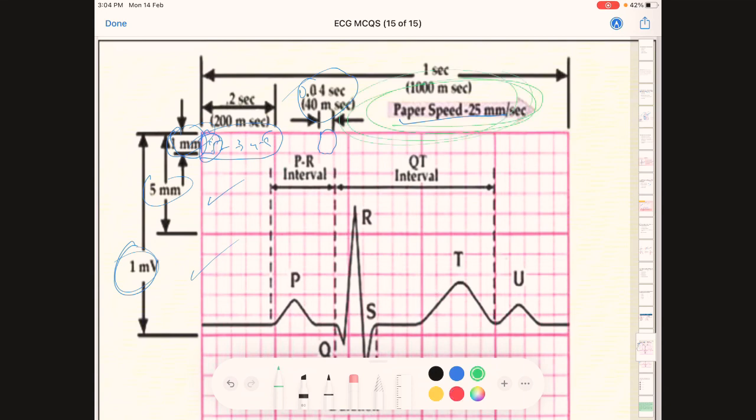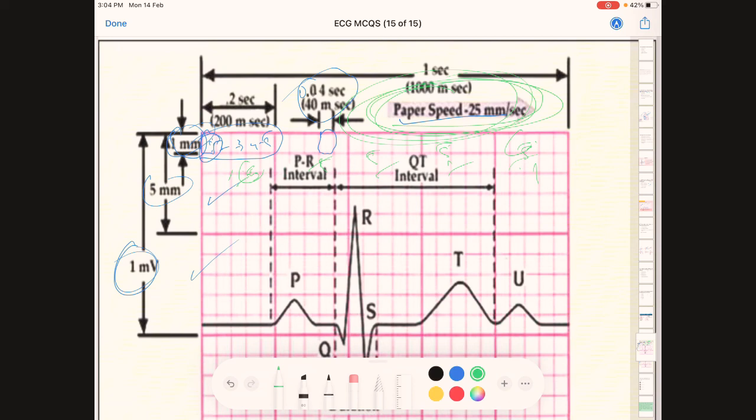This is also a very commonly asked question. What is the paper speed of an ECG? 25 mm per second. That means in each large square there is 5 mm, 5, 5, 5, 5. That means per second in an ECG, 5 large squares are printed. 1, 2, 3, 4, 5.